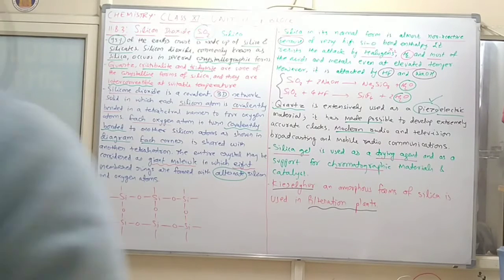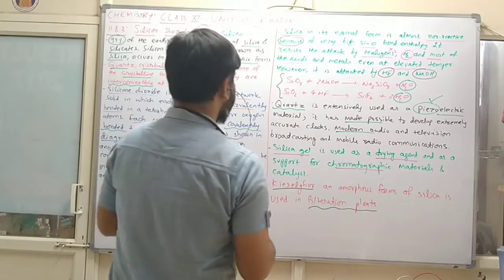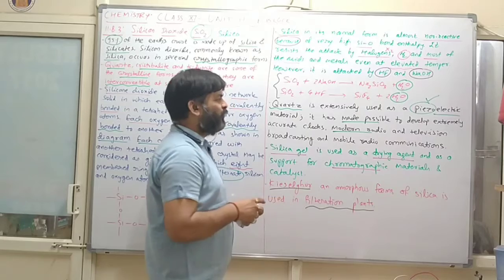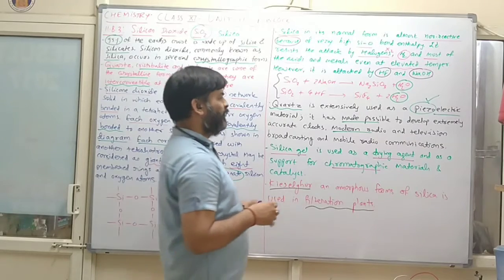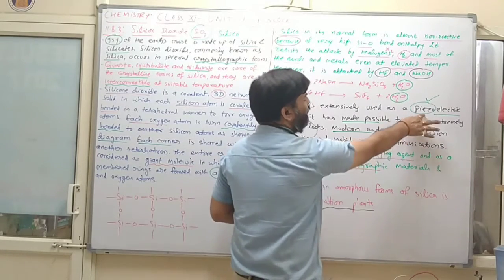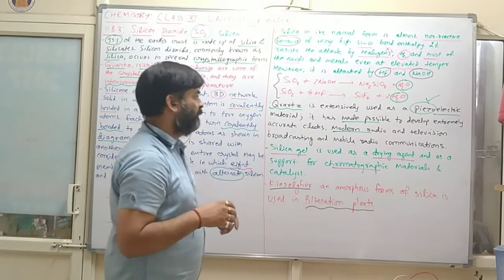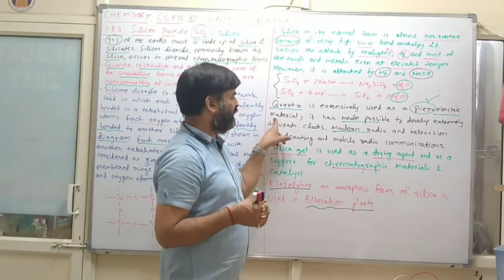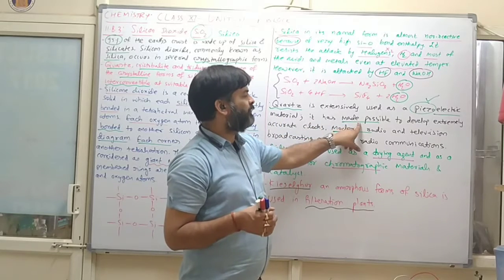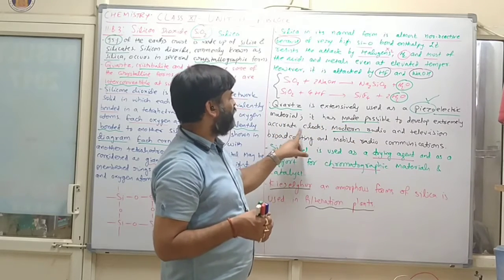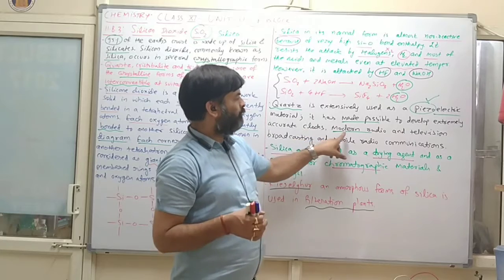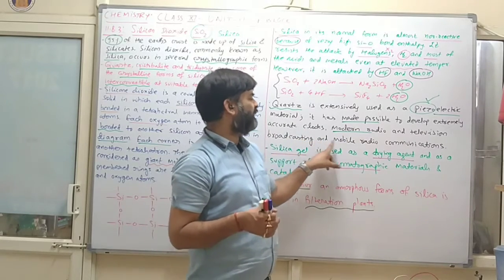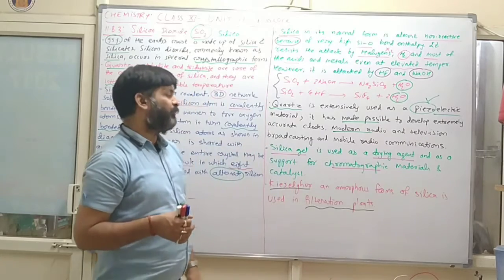So quartz is extensively used as a piezoelectric material. If electricity is generated under high pressure, it is known as a piezoelectric material. It has made possible the development of extremely accurate clocks, modern radio and television broadcasting, and mobile radio communication.